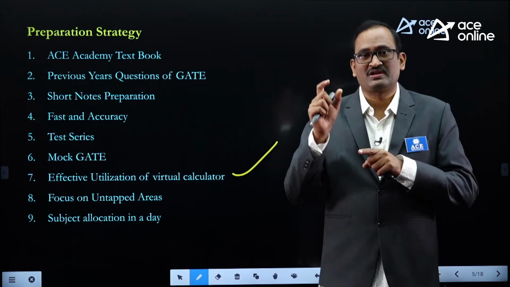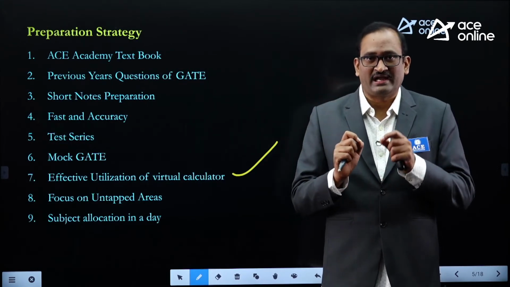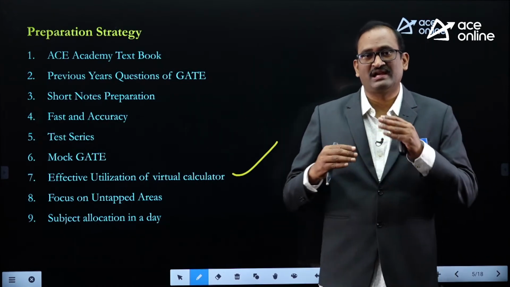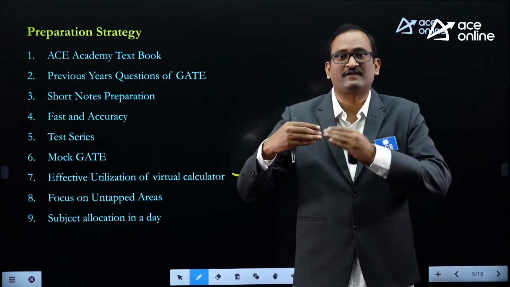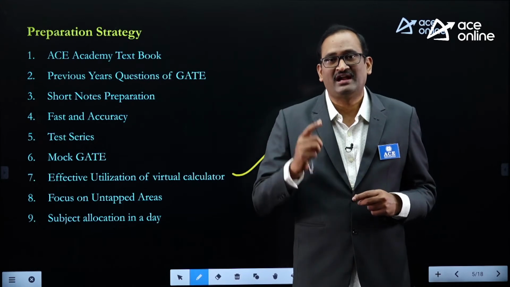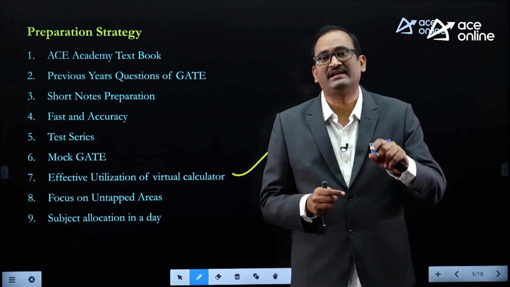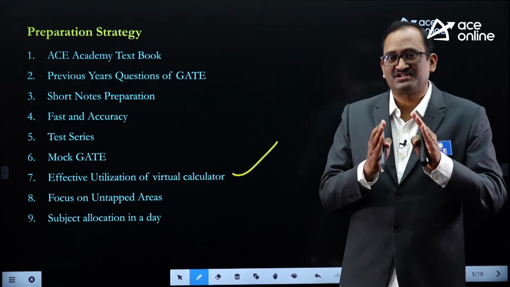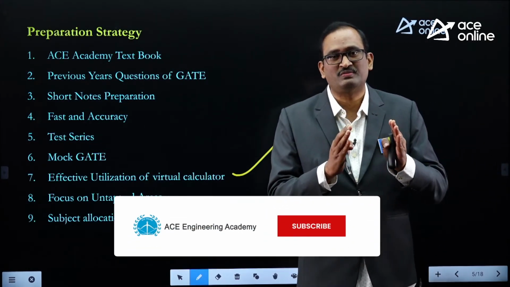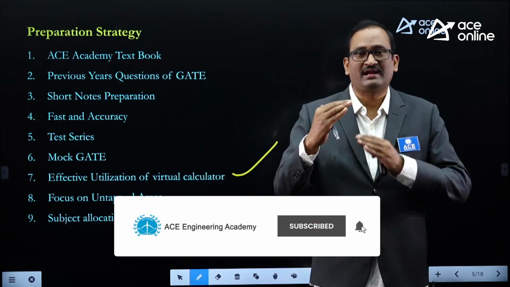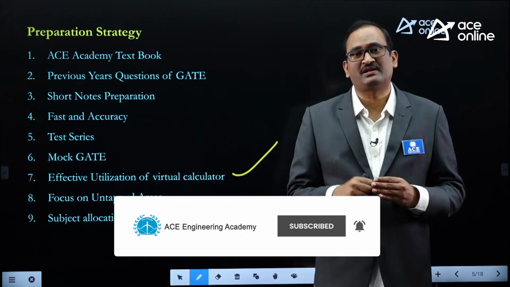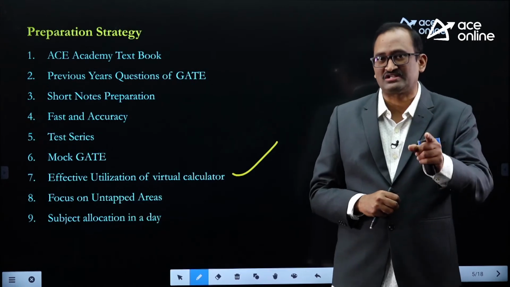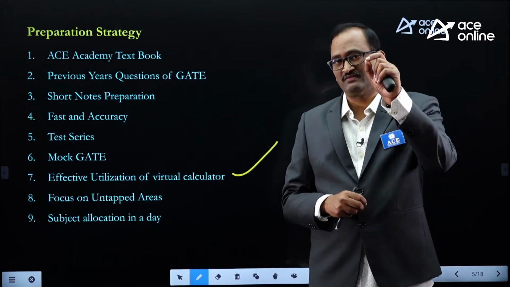So for that, a virtual calculator is required. If you are writing an online based exam, then you will get a command regarding how to effectively utilize that calculator, and it would be helpful when you are writing the GATE exam. So that's why my sincere suggestion is to write as many tests as possible, so that you will get a command regarding how to use that virtual calculator effectively. That also matters up to some extent to decide your GATE rank.